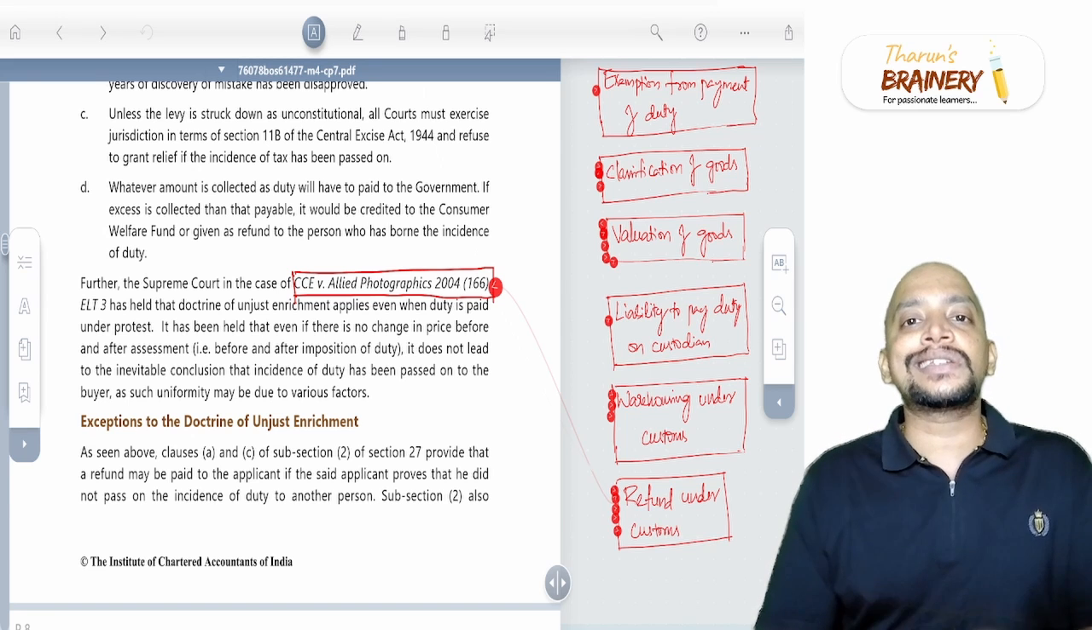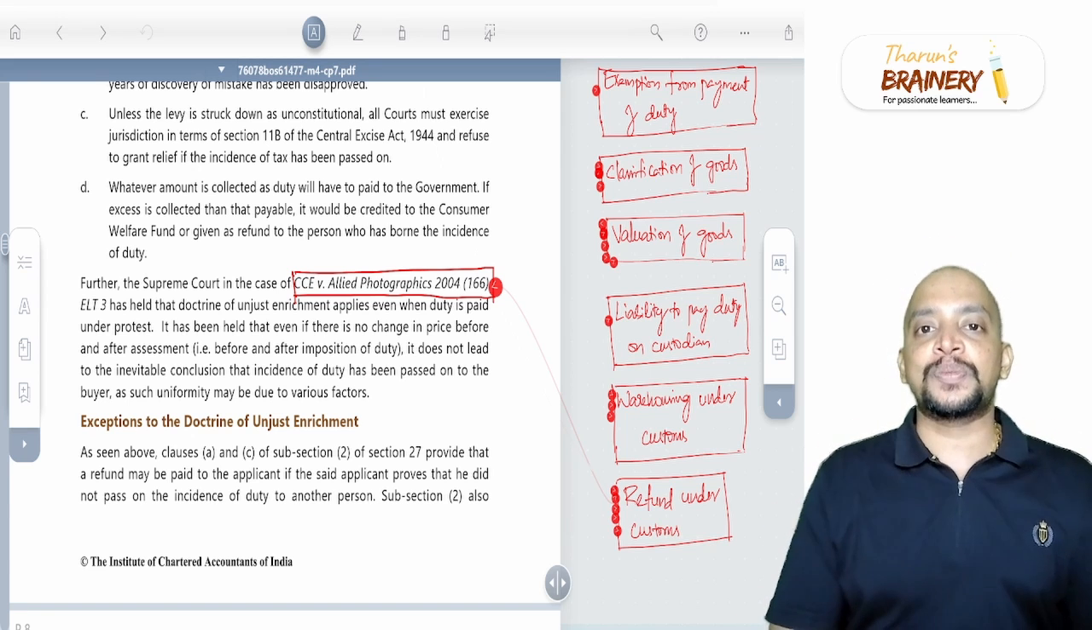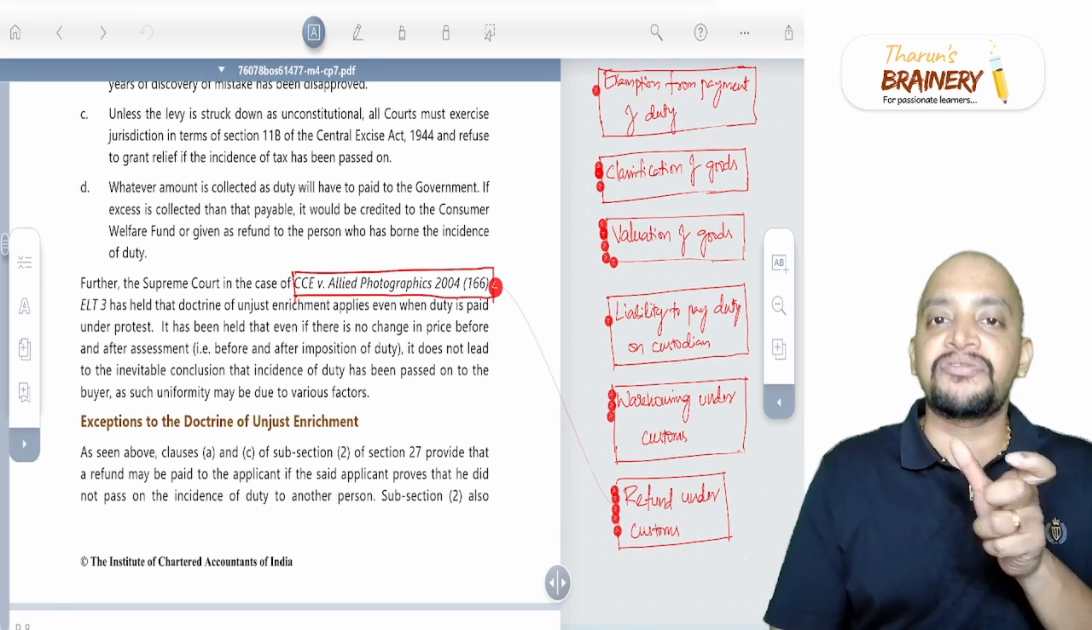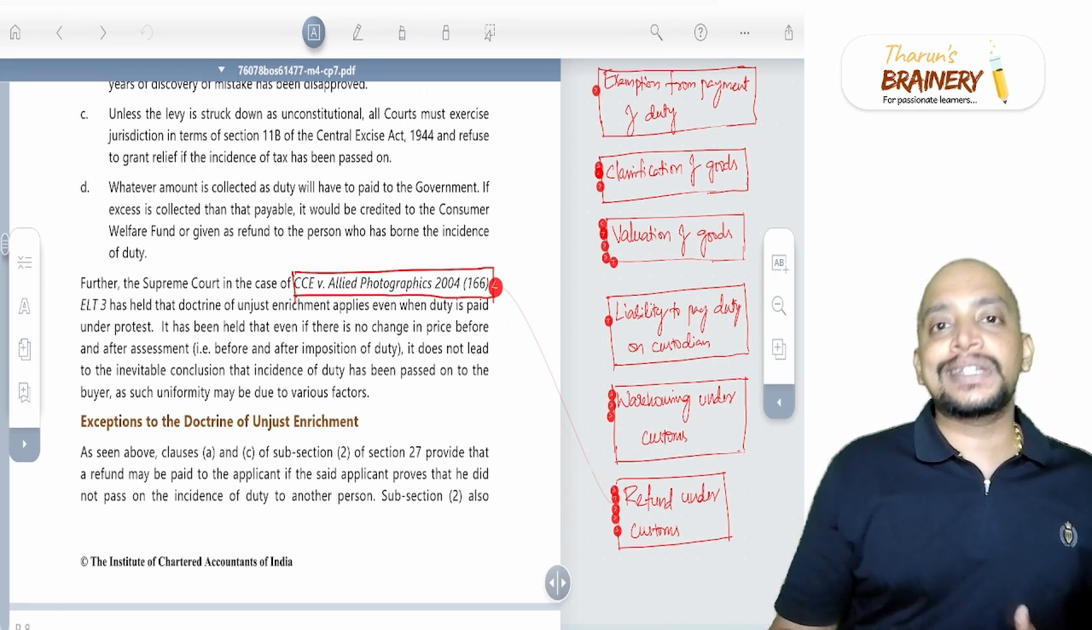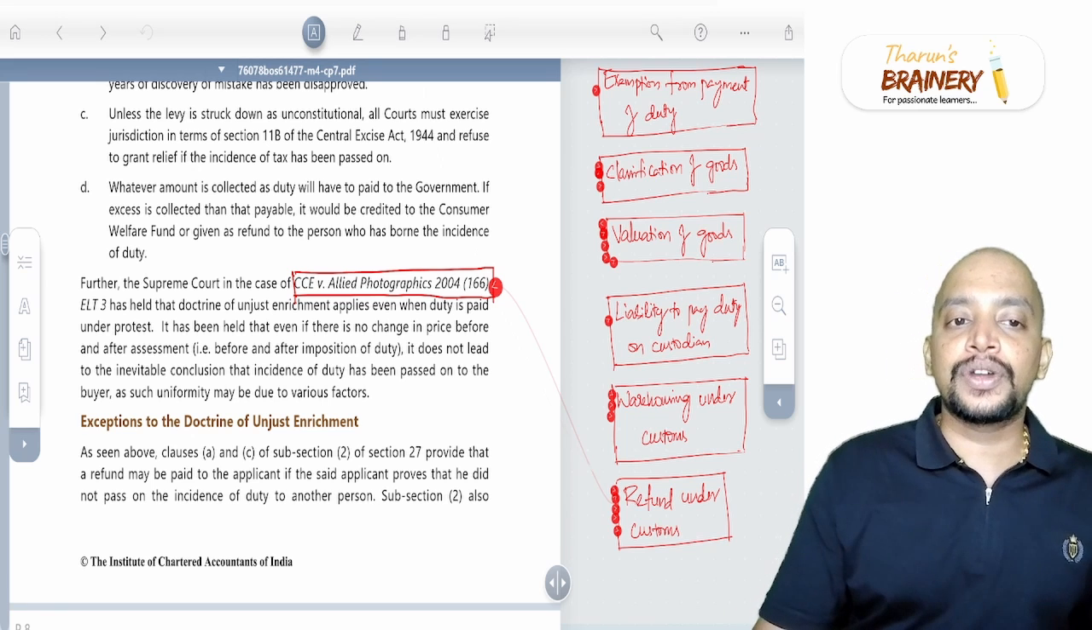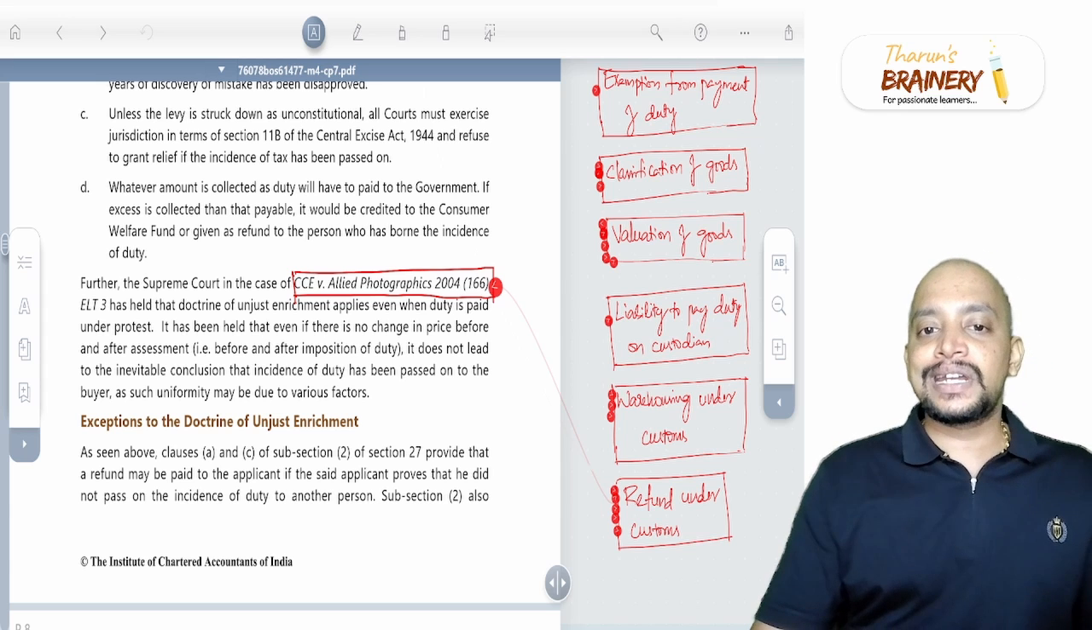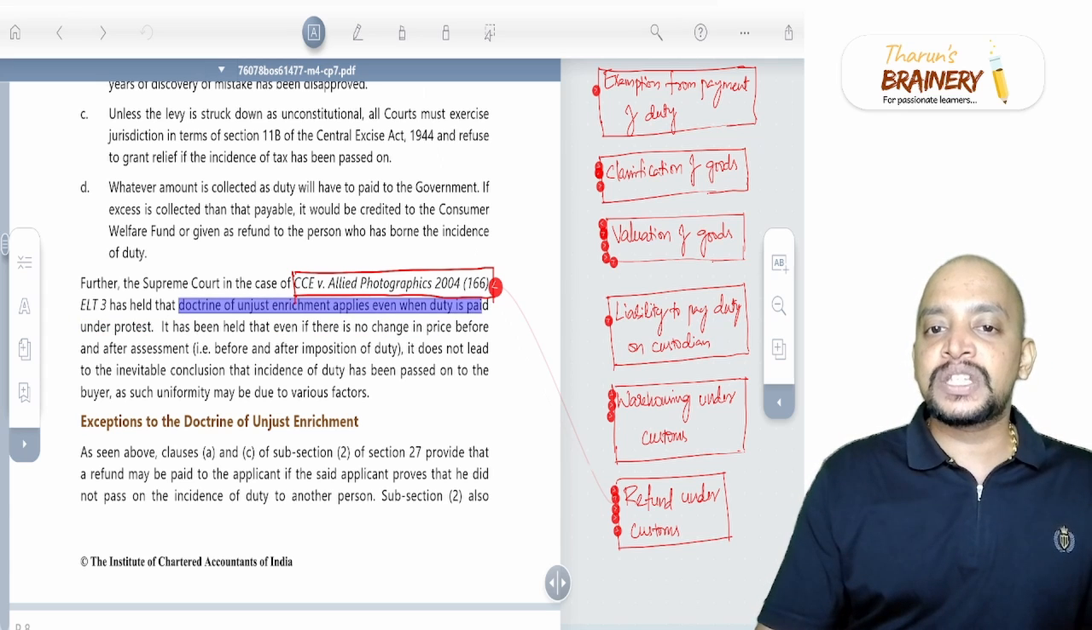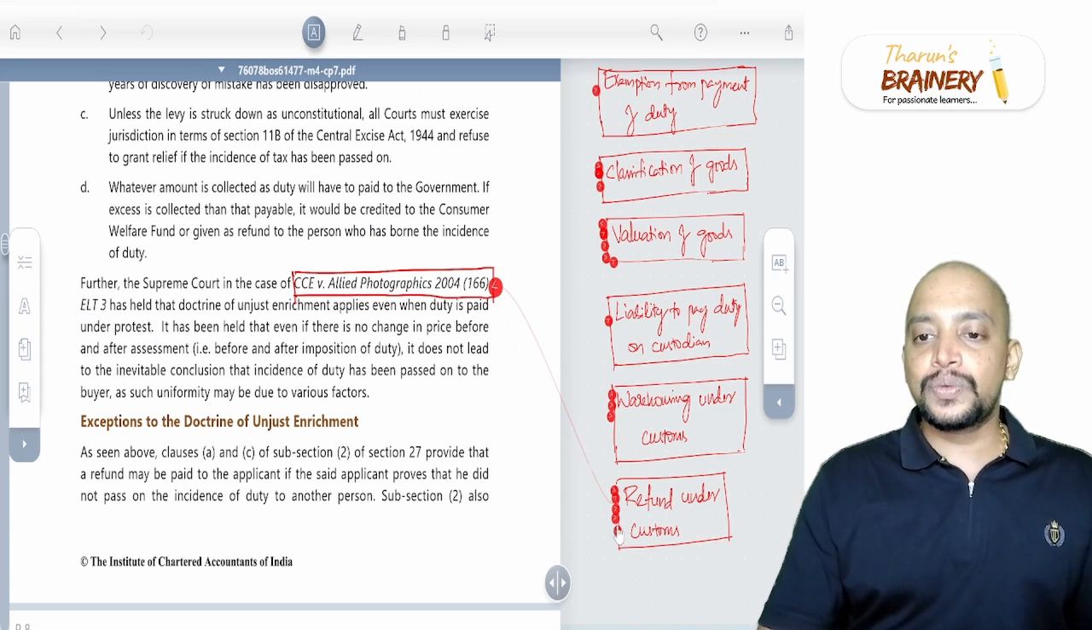Now should you prove unjust enrichment? Yes, you need to prove unjust enrichment. Of course, there is no time limit for making the refund application, but you need to prove unjust enrichment. So that is this Allied Photographics Supreme Court case, wherein they are telling that the doctrine of unjust enrichment is applicable even in case of duty paid under protest. Then next one.